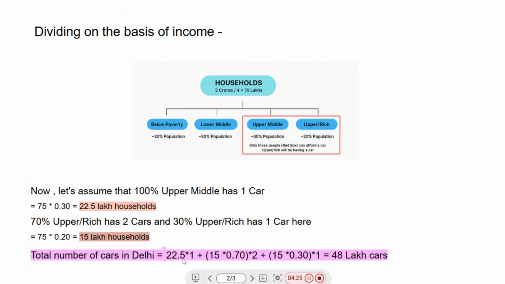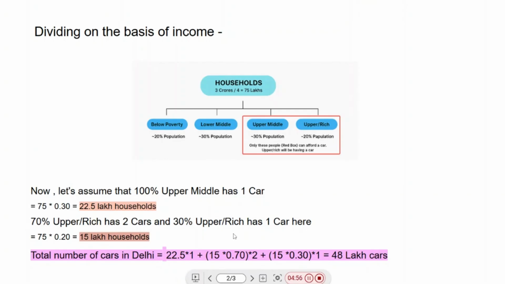So 22.5 lakh households in upper middle all have one car, so 22.5 into one car per household, plus, for the upper rich section, 70% of upper rich, which is 15 into 0.70, they all have two cars, so into two. Similarly, 15 into 0.30 into 1, they have one car. So combining all three, it gives us 48 lakh cars in Delhi, right? So that's our answer.